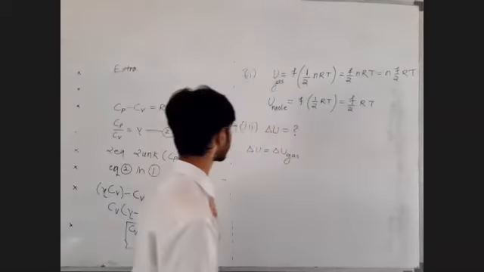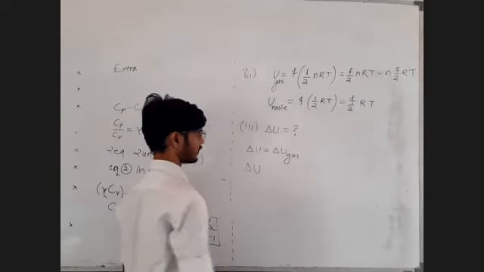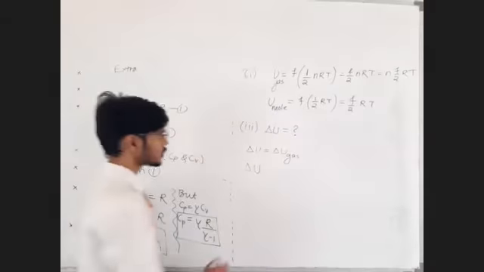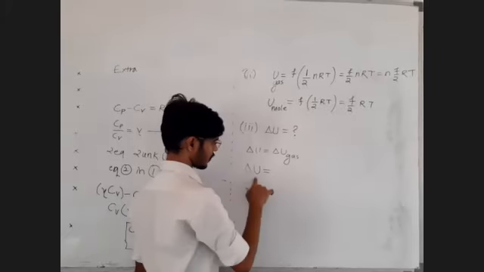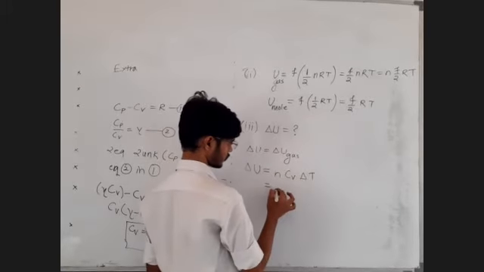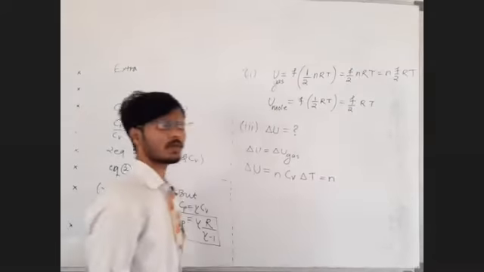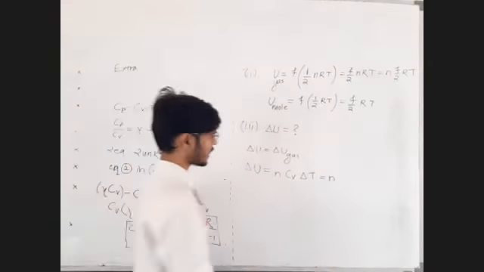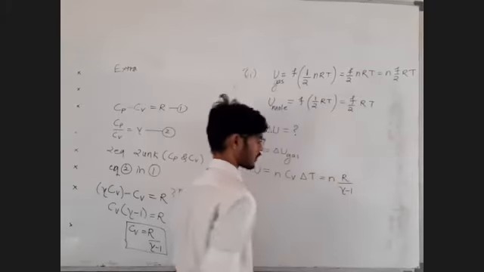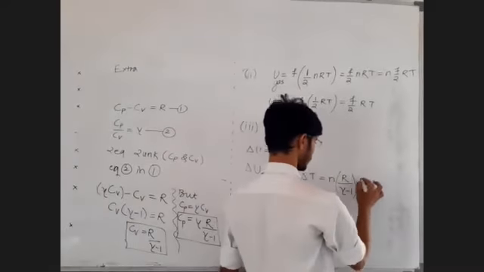Fine sir. Okay. So let us try to find out internal energy again. Let us try to again come back to the main point. This was an extra point. Sir, you said that the general formula for delta U is nCV delta T, always wala formula. Yes. So sir, shall I write it like this? N instead of CV, instead of writing CV as F by 2R, sir, shall I write this CV as R upon gamma minus 1? Yes, you can write. Instead of writing F by 2R, you can write it as R upon gamma minus 1. Absolutely no problem. Into delta T.